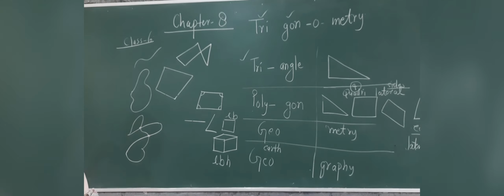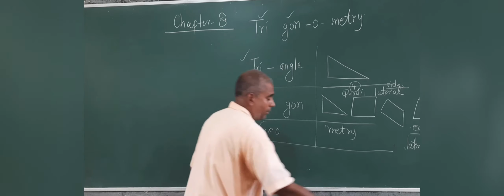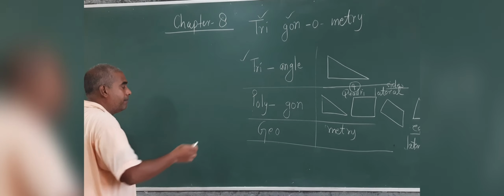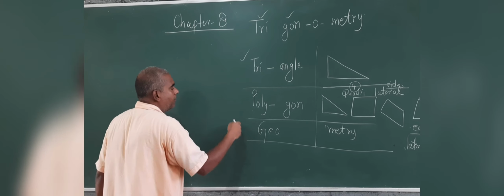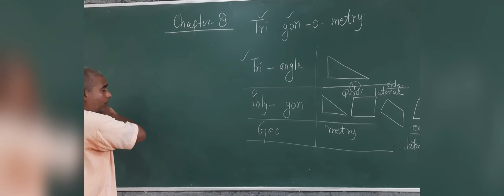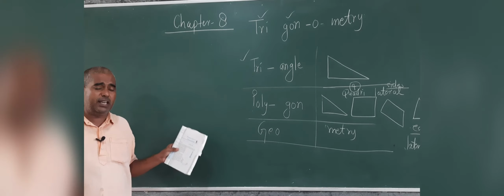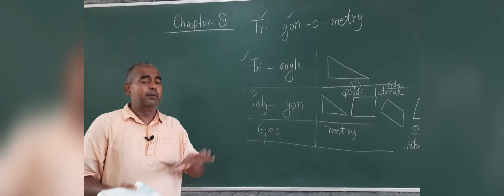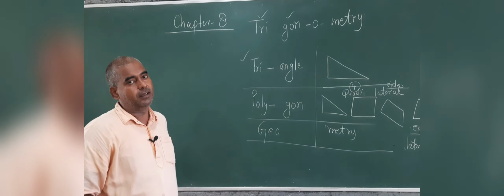Polygon. So you have understood the actual thing: geometry, polygon, these all. Measurement in geometry is a big term. All of mathematics is divided mainly in two parts.